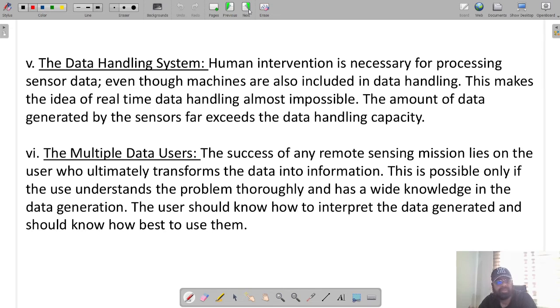Next, multiple data users. The success of any remote sensing mission lies on the user who ultimately transforms the data into information. This is only possible if the user understands the problem thoroughly and has wide knowledge in the particular field of data generation. So these are the basic differences between ideal and real remote sensing system on the basis of their 6 features. Thank you everyone.